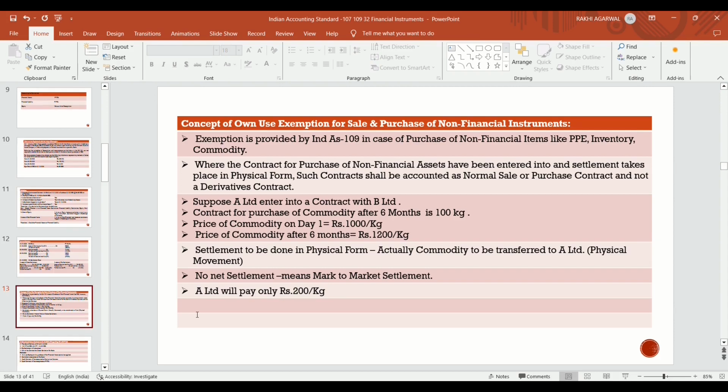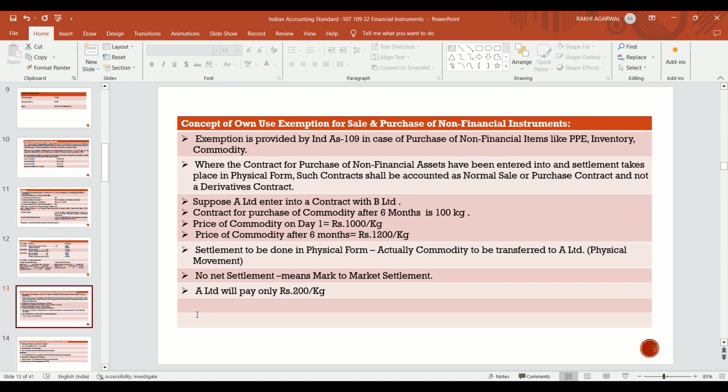So such a contract shall be accounted as a normal sale or purchase contract and not a derivative contract.